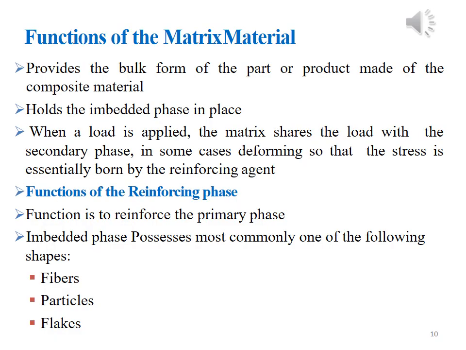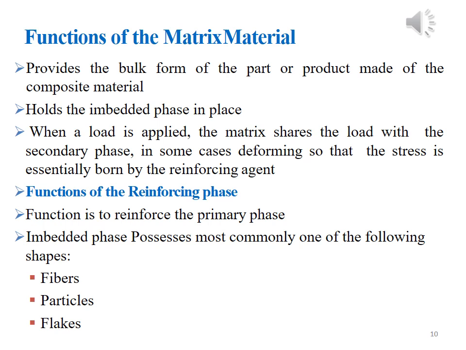Functions of the matrix material within the metal matrix composite material. Matrix material forms the bulk of the resulting metal matrix composite material. The other function of the matrix material is that it holds the embedded phase in place.